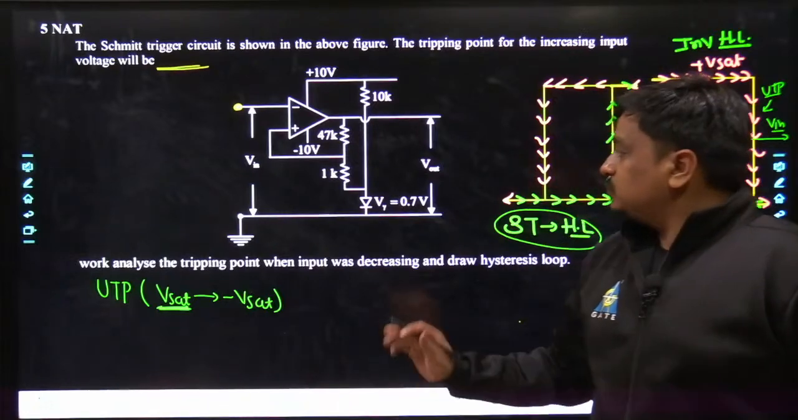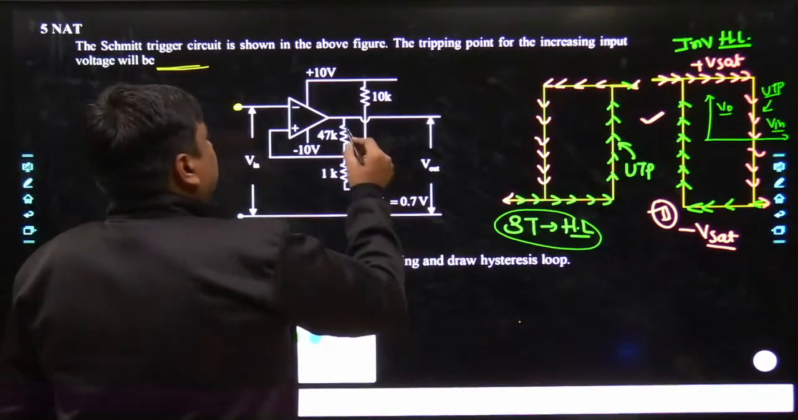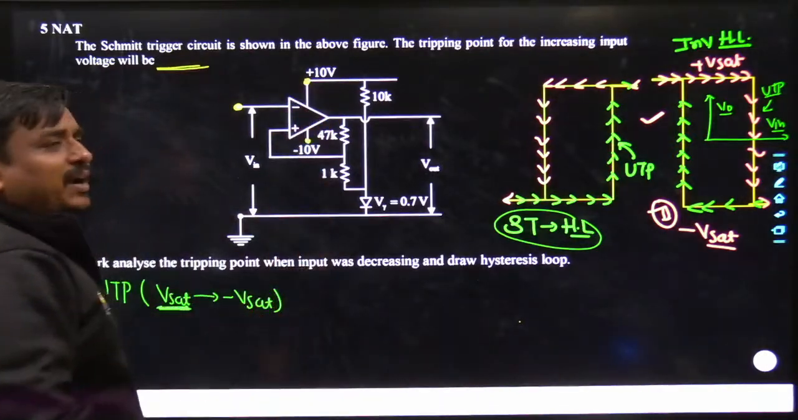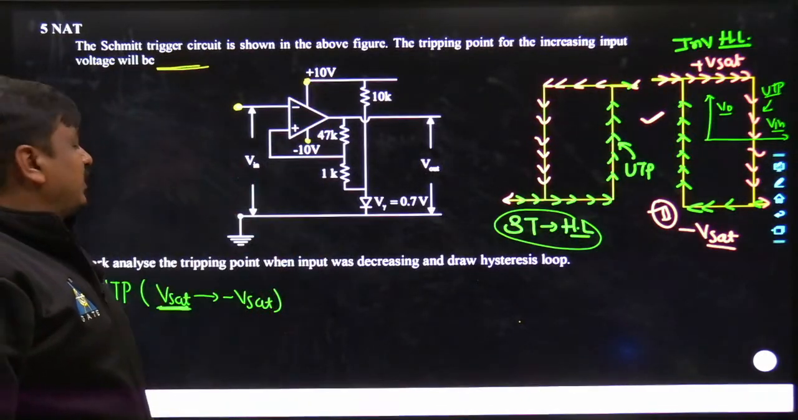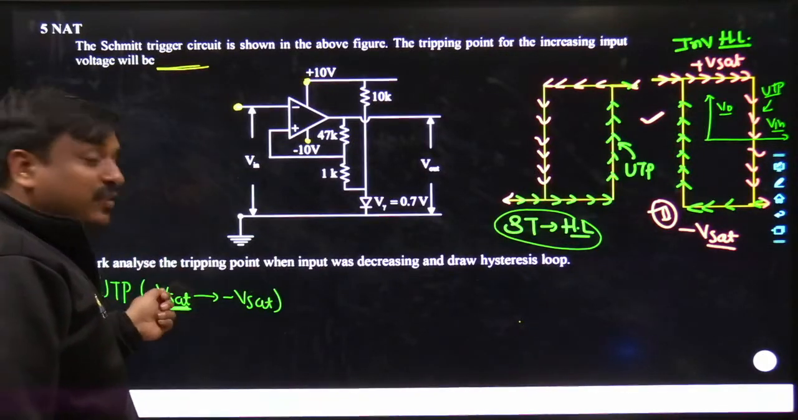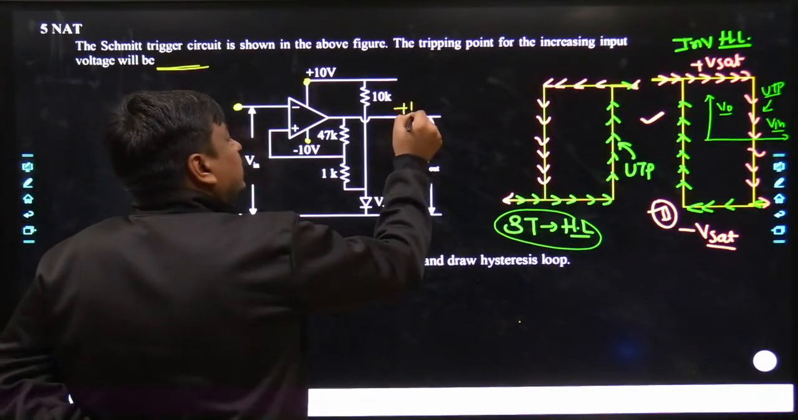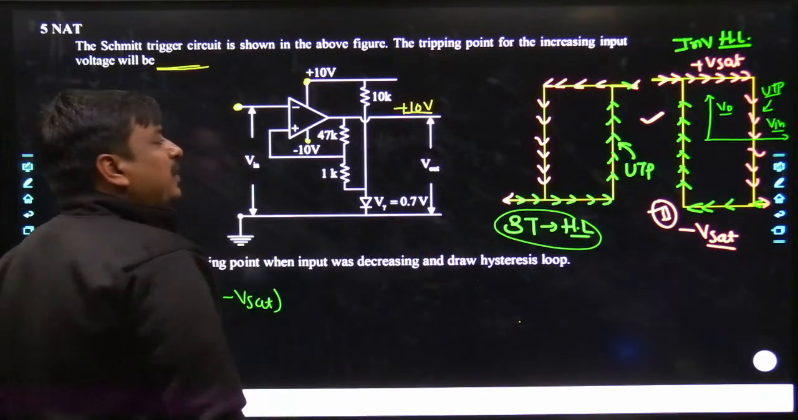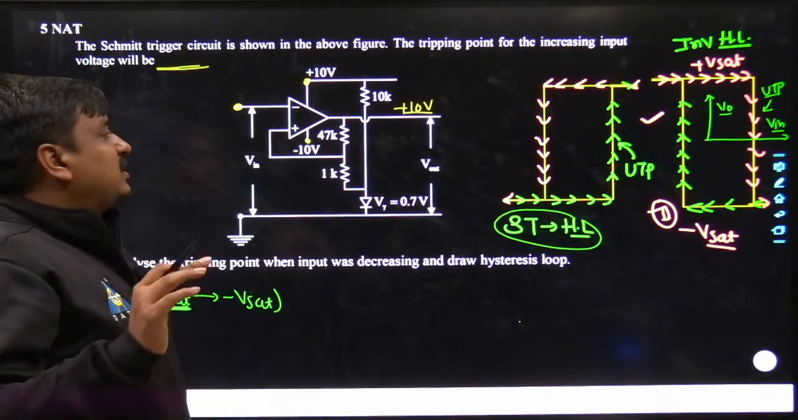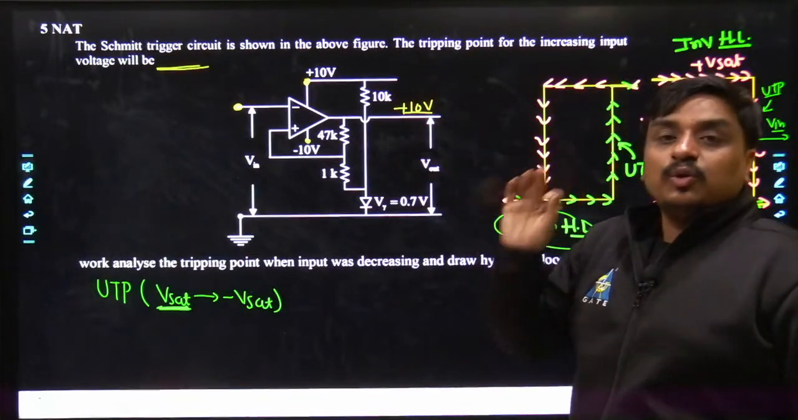Now, what is plus Vsat? The saturation voltages of the operational amplifier are plus 10 and minus 10 volts. If you want to calculate the value of UTP, you need V0 settled at plus Vsat, which is plus 10 volts. That means all the calculation would be made taking the output voltage of the operational amplifier as plus 10 volts. Any student who takes the reference of minus 10 volts would make a mistake.